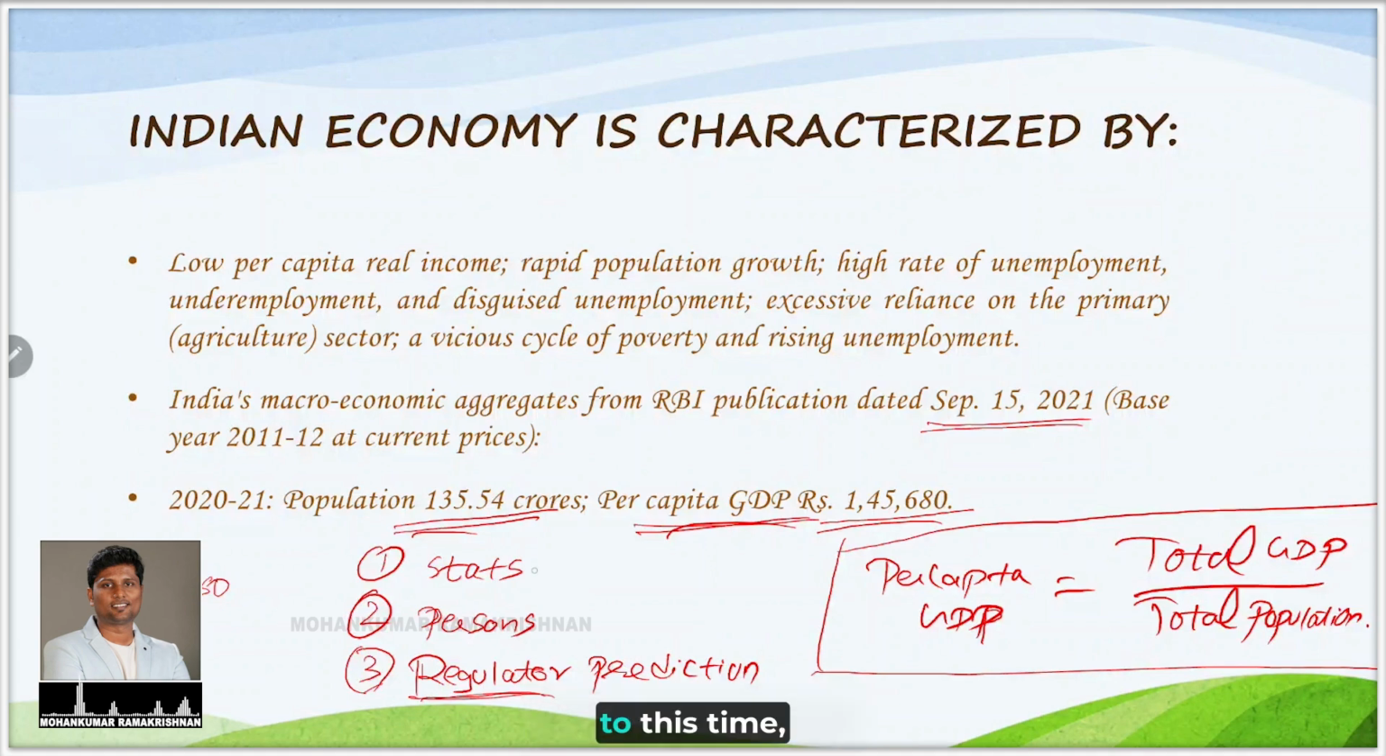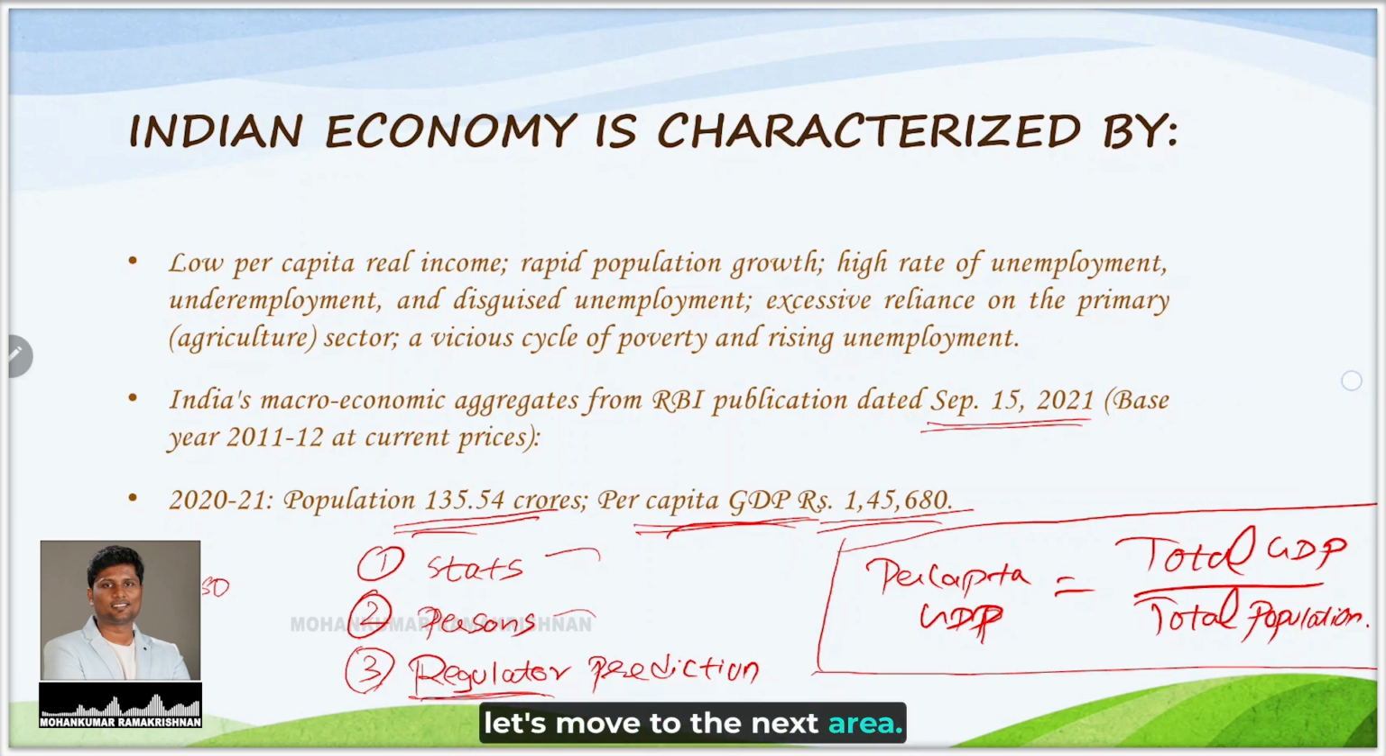Right from that time to this time, the question paper will definitely have one question based on this, either on statistics or persons or the regulator predictions. So if you can highlight these things, you can easily crack the exam. And once the theoretical classes are over, we can even supply you with mock question papers. Once you crack those mock question papers, you will get complete understanding over the subject.